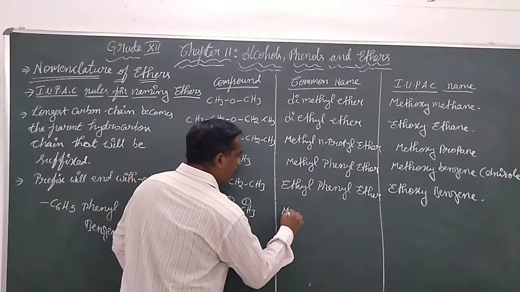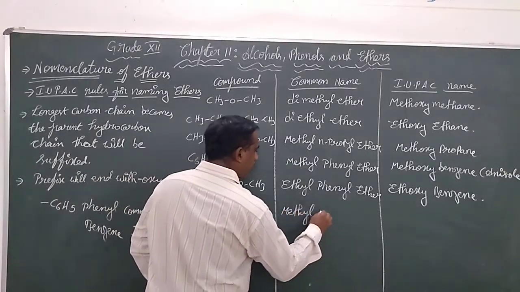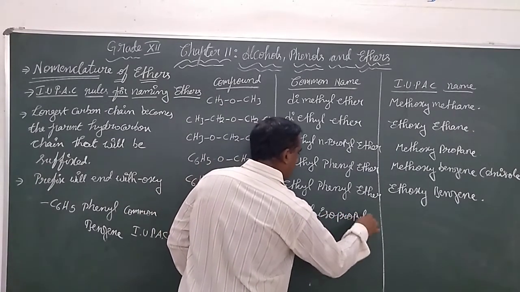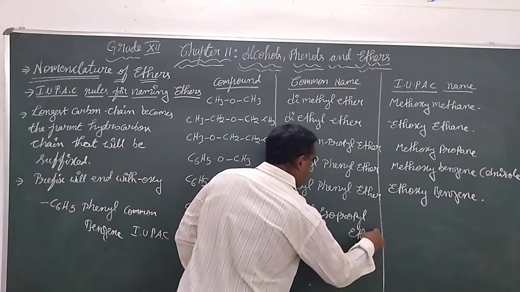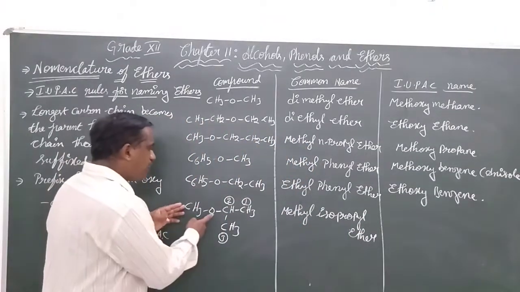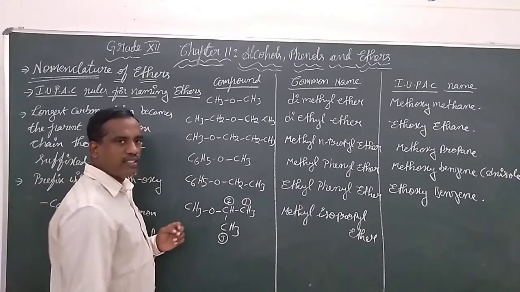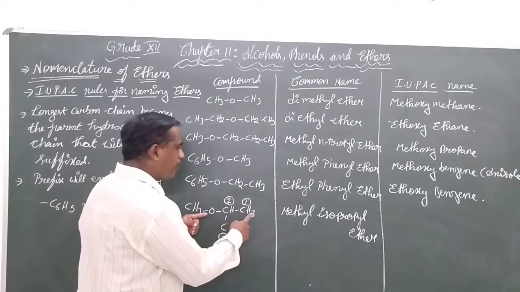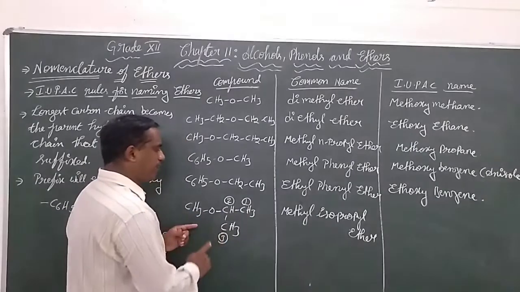So we call it methyl isopropyl ether. Whereas in the IUPAC, the shortest one is methoxy, the methyl group suffixed with oxy. And the suffix will be the parent carbon chain, 3 in number.